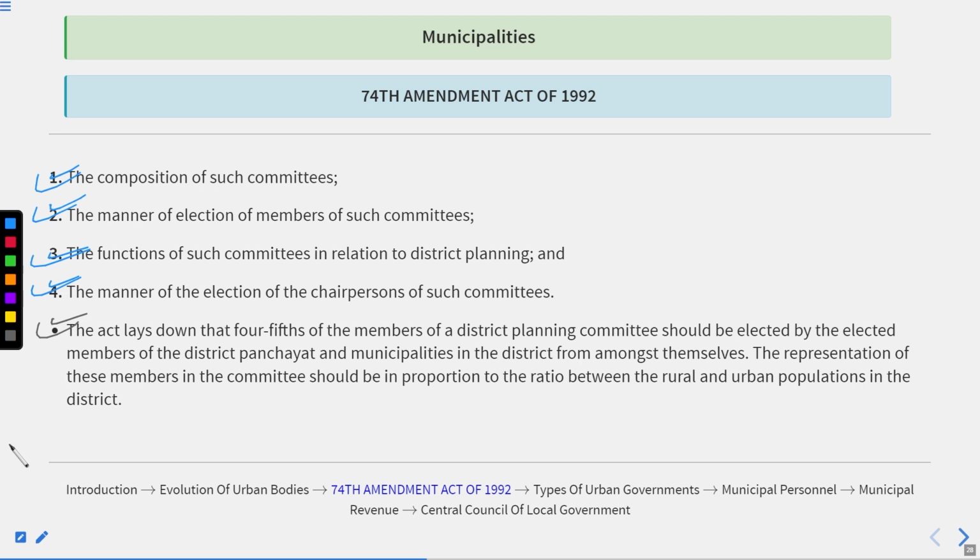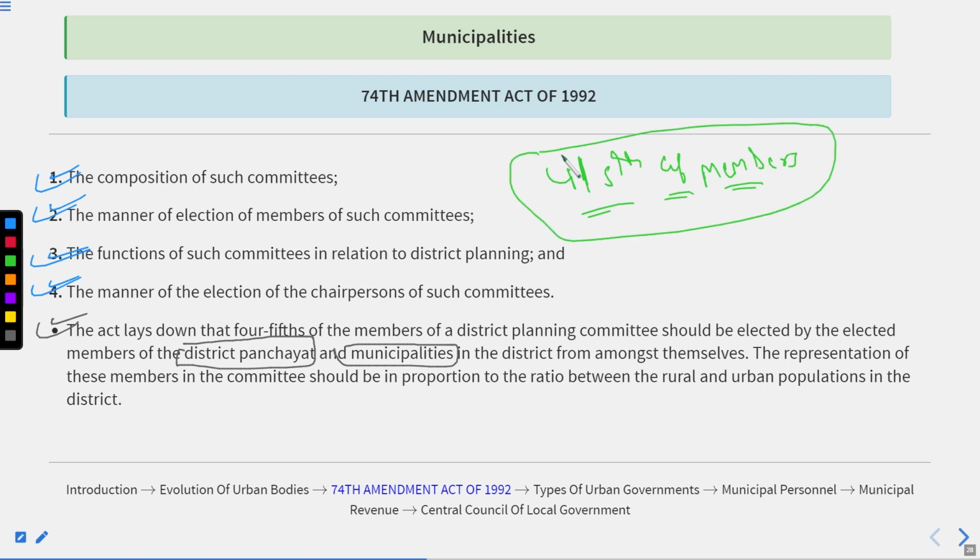The Act lays down that 4/5 of the members of a district planning committee should be elected by the elected members of the district panchayat and the municipalities in the district from amongst themselves. So 4/5 of the seats would be filled by internal elections between the district panchayat and the municipalities.